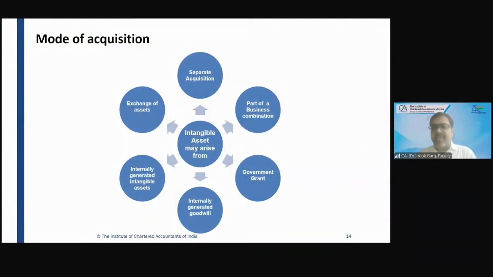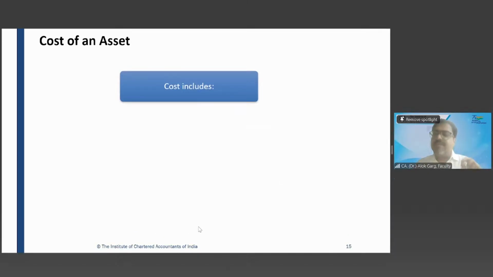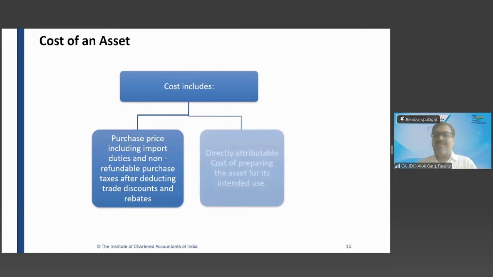Separate acquisition means you go into the market and you purchase a license or a software. In case of a separate acquisition, the asset has to be initially measured at cost. And what is the definition of cost? You remember the same diagram in Ind AS 16, the cost of PPE? It includes purchase price plus import duty plus non-refundable taxes minus discount and rebate.